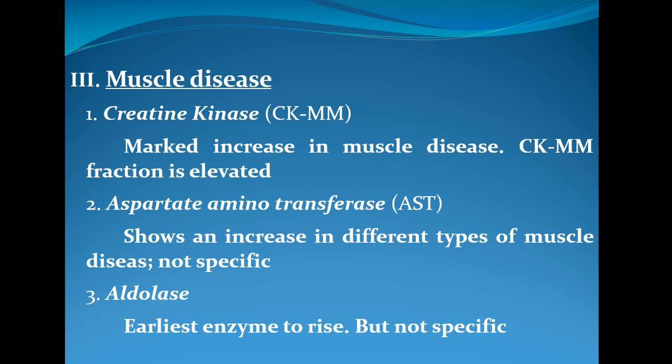Then another enzyme which can be used in muscle diseases is aspartate aminotransferase, AST. This shows an increase in different types of muscle diseases, but actually it is not exactly specific to muscle diseases, but still you can identify. Then aldolase is another enzyme which is related to muscle disorders. This is the earliest enzyme to rise, but actually this is also not specific.